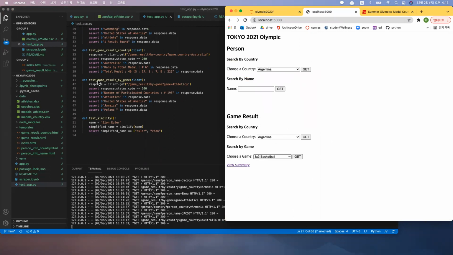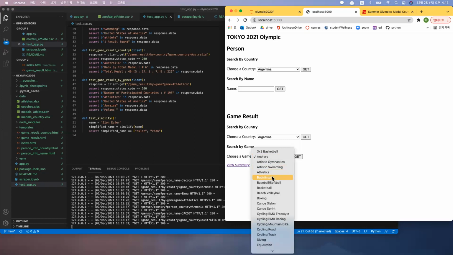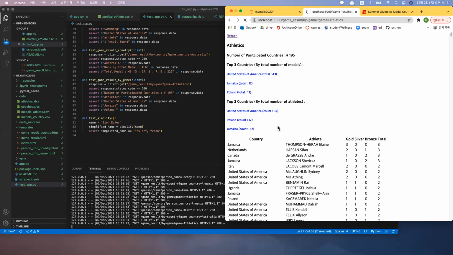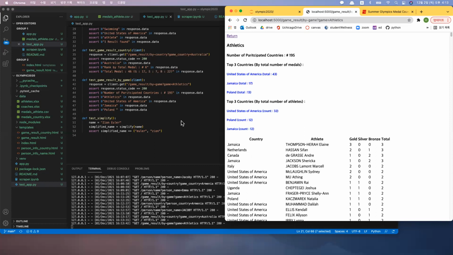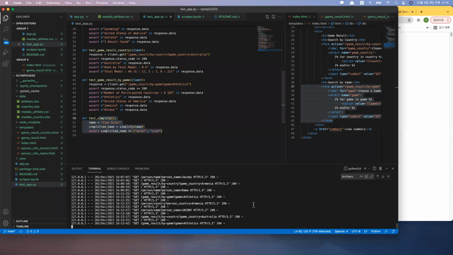And for test game result, for athletics here, I made sure that this data was included, even though I wrote all the countries. Yeah, so this was the data that I wanted to check, that it was returning the right result. And to test the simplify function, I also tested this one. So if you can see here,